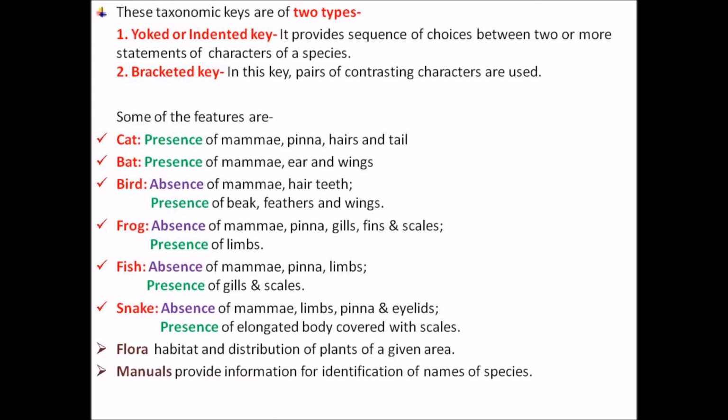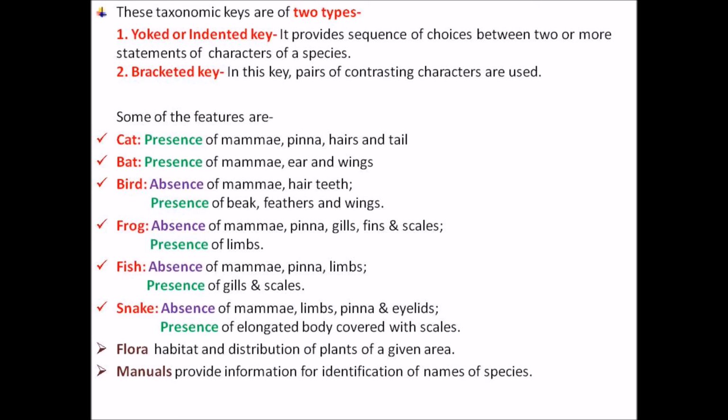While manuals give us the information about the identification of the names of the species. Manuals are used for identification of the names of the organisms of the species present in a particular area.